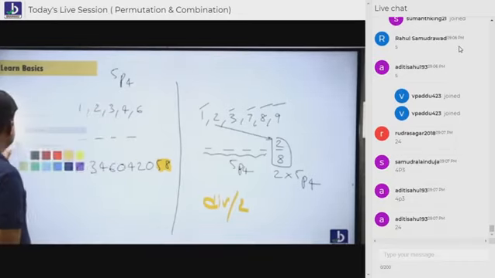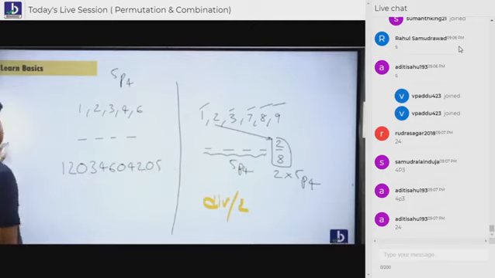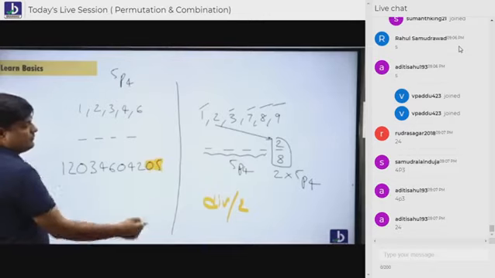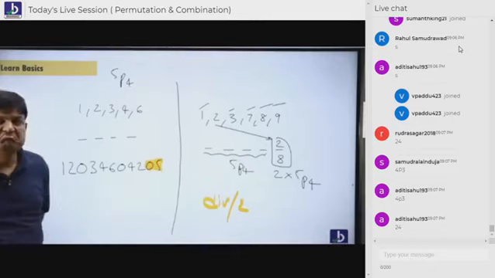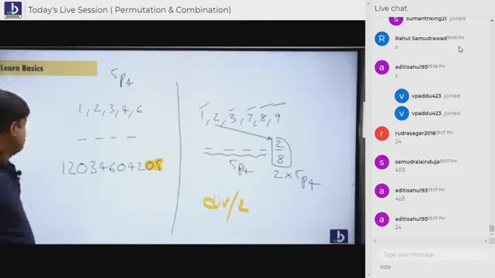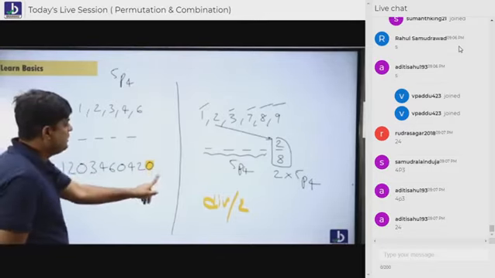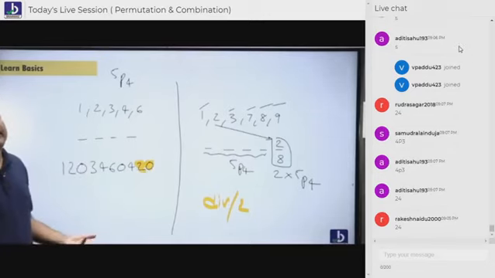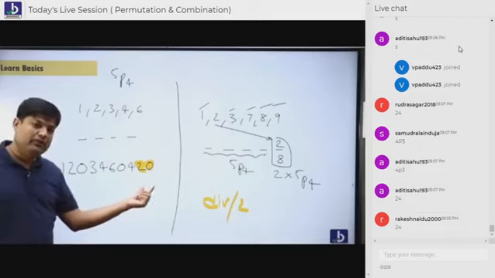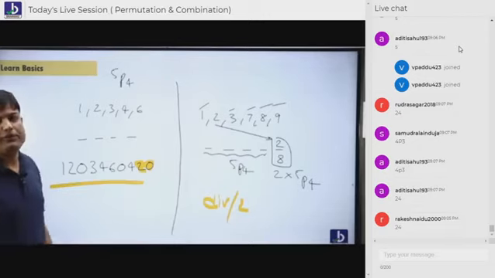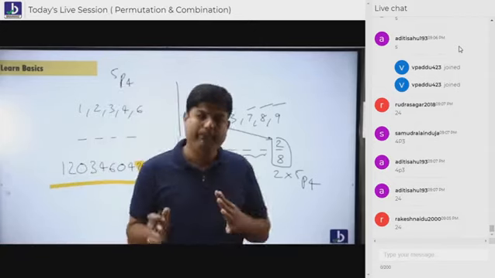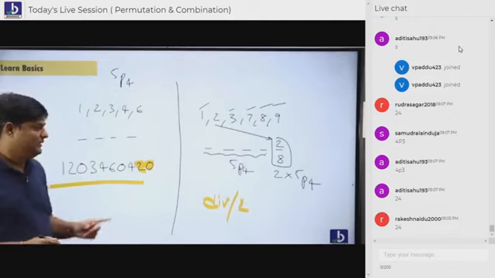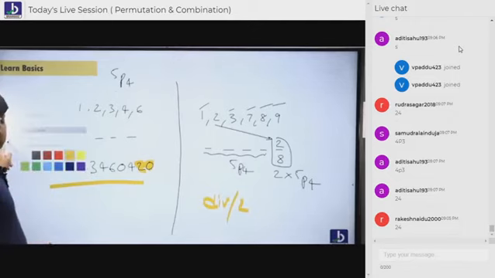Okay, no worries. Do one thing. Right now, is this 05? No. 05 will also not go. Okay, no worries. Is this 20? Yes. Is 20 divisible by 4? Yes. Then this number is also divisible by 4. This is a basic condition you should know. Many of the students know, but it's my duty to make you understand.